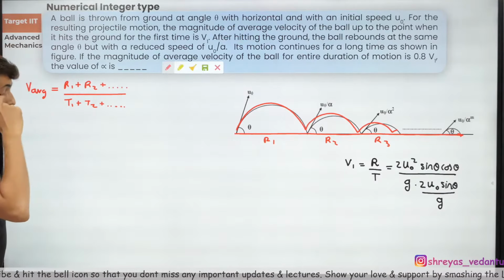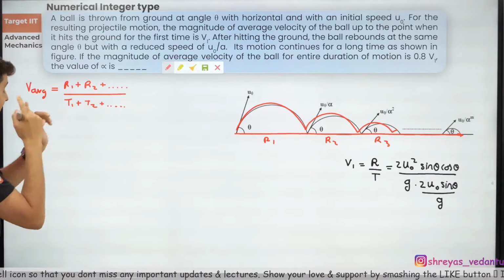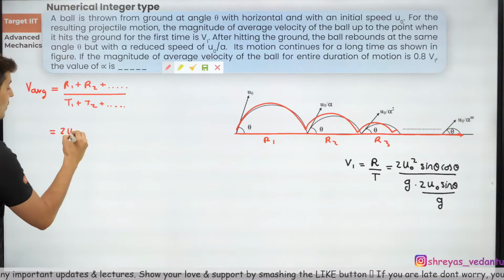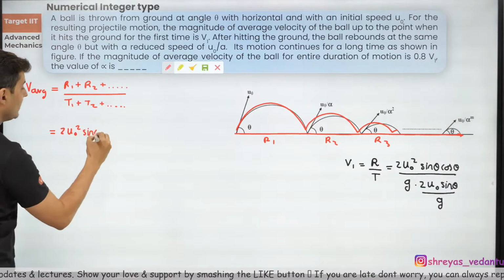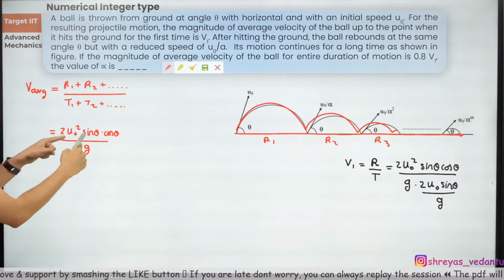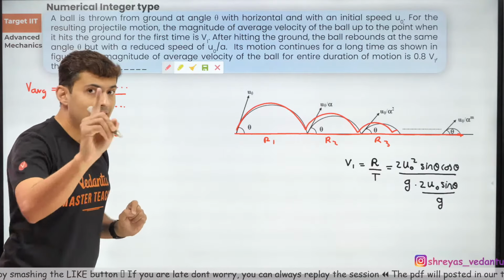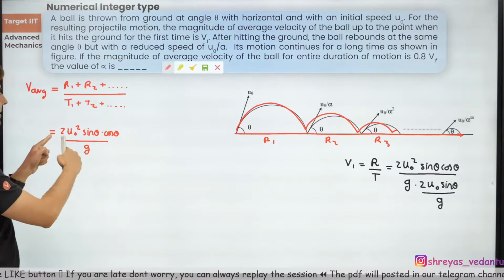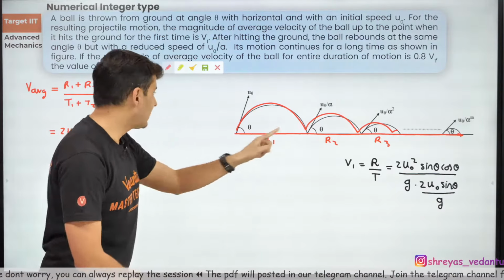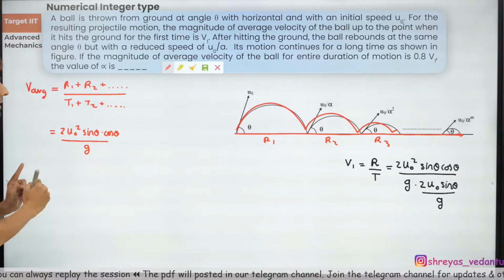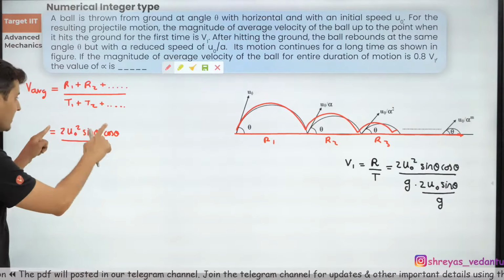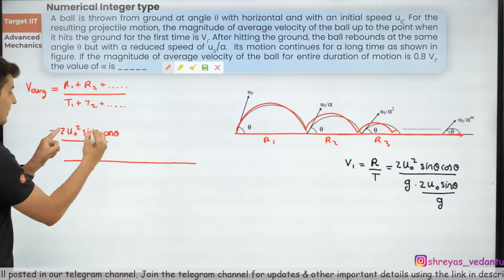Now, if you think about it carefully, what will be there in the numerator? Let's try and do this. Range 1 will be nothing but 2 u naught square sine theta cos theta divided by g. That will be the first range formula. Second time, you will have exactly the same thing, just that instead of u naught, what will you have, guys? Think about it. Instead of u naught, what will you have? u naught by alpha. So all these terms in the numerator are same except for u naught.